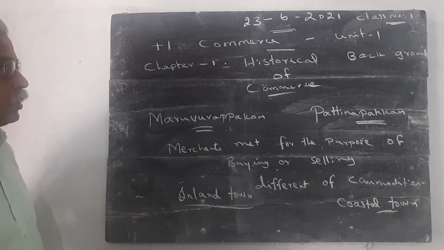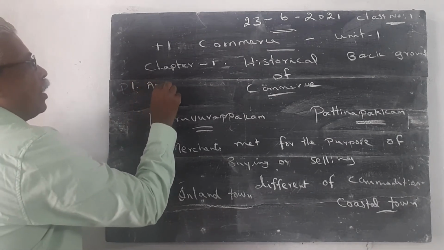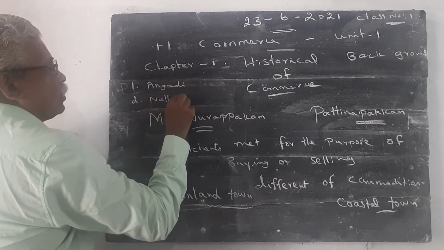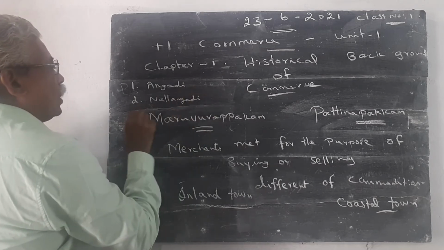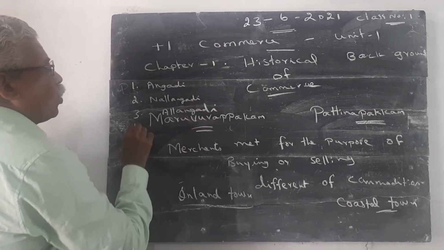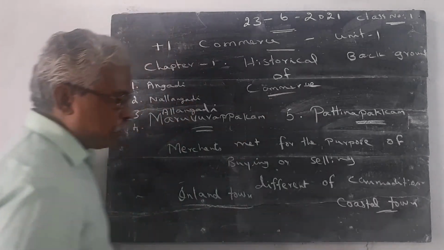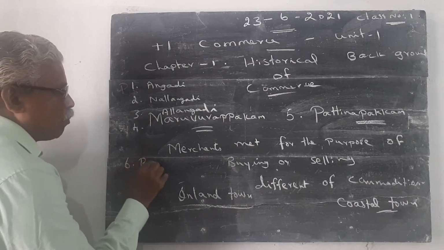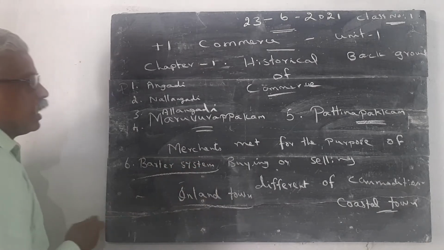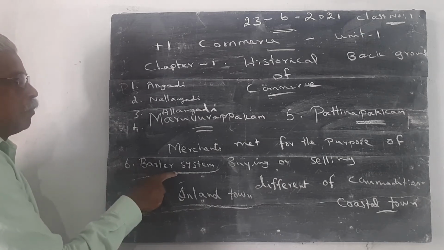So, dear students, I explain what we studied. Question number 1, what is the meaning of Angadi? Question number 2, what is the meaning of Nalangadi? Question number 3, what is the meaning of Alangadi? Question number 4, what is the meaning of Maruvarupakkam? Question number 5, what is the meaning of Pattinappakkam? Then the sixth question, what is the meaning of barter system? When goods are exchanged against goods prior to the invention of money, that system is called barter system.